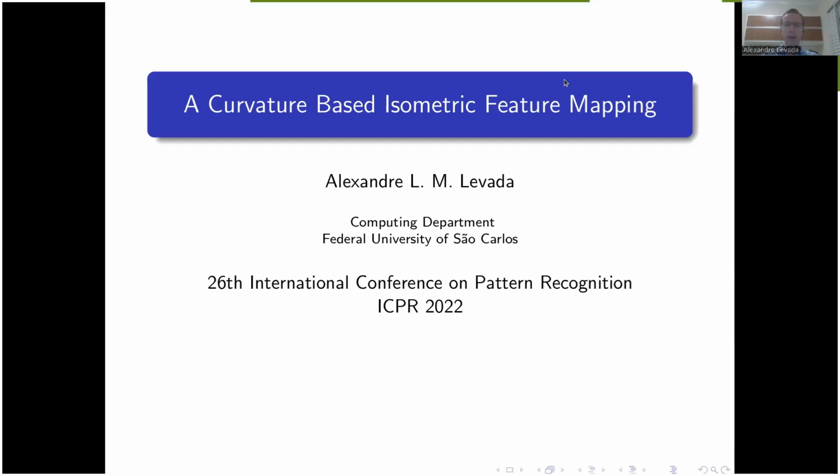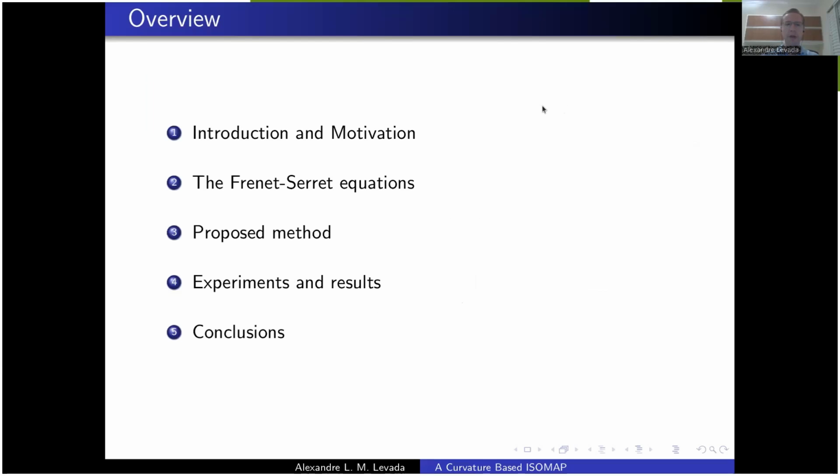Hello everyone, my name is Alexandre Levada and I'm here to present the paper A Curvature-Based Isometric Feature Mapping. So before we proceed, here is a brief overview of the main topics to be discussed in this presentation.